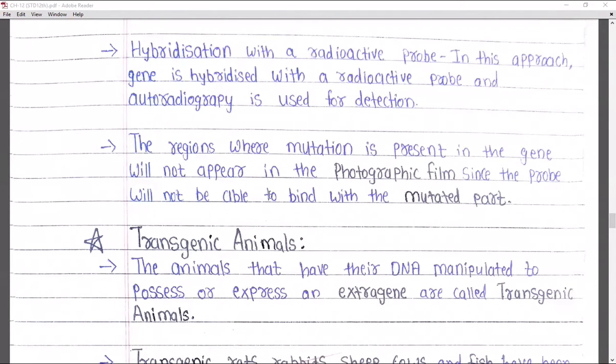For this reason, only that part is not going to appear on the photographic film. All other parts of the gene are going to be exposed in the autoradiography and seen in the photographic film. But the mutated part is not able to bind with the probe, so it is not seen in the photographic film.